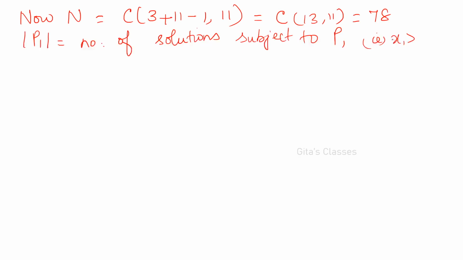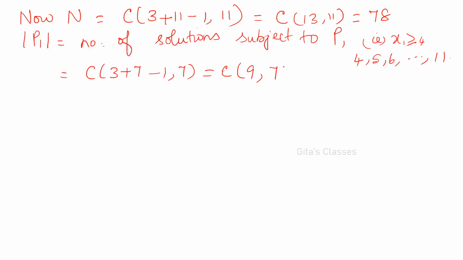So you can write x1 greater than or equal to 4, 5, 6, etc., up to 11. It can go up to 11. So x1 greater than or equal to 4 is the condition. Maximum is 11. Okay. So for this, how will you find out? C of 3 plus 7 minus 1 comma 7. That is C of 10 minus 1, so 9 comma 7, which will be 36.